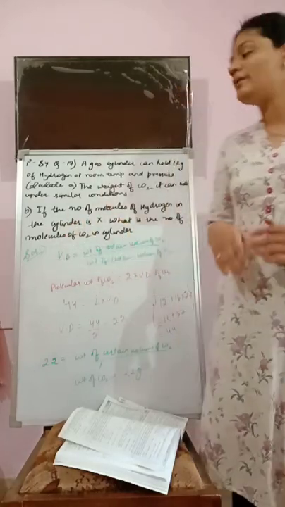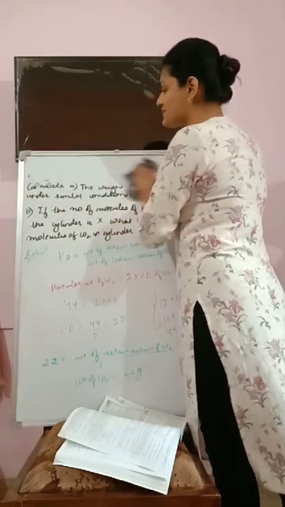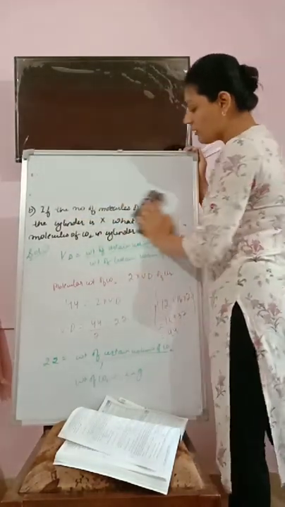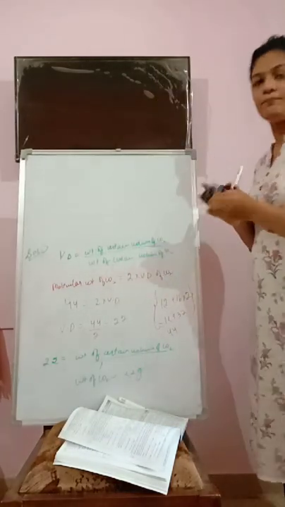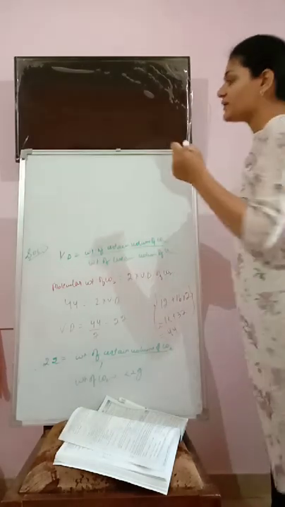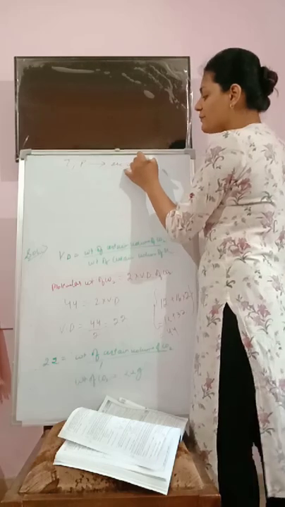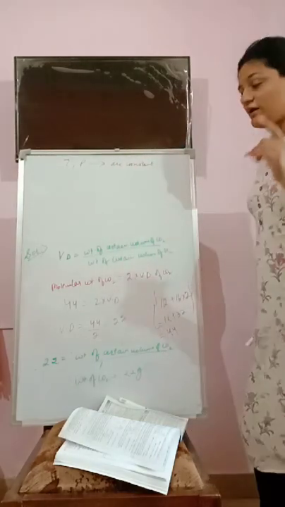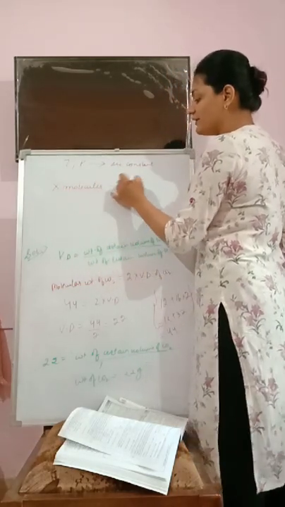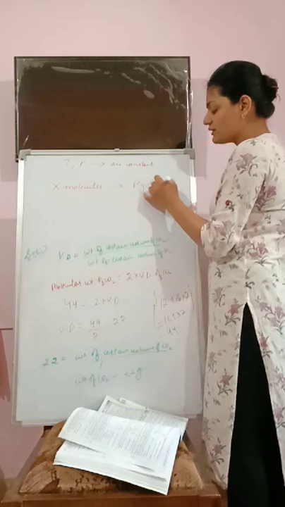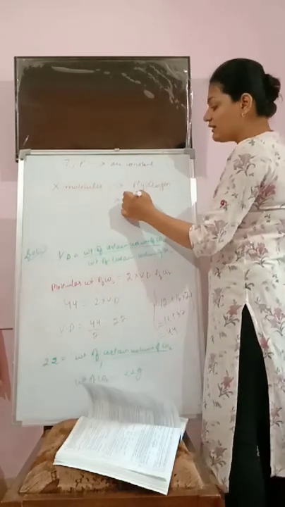Okay, so it is stated by Avogadro's law. You have not studied Avogadro's law since it was reduced, so I need to tell you about that also. Avogadro stated that if the temperature and pressure remain the same, listen very carefully, if temperature and pressure are constant, then if X molecules of hydrogen are there in a cylinder, the same number of molecules it will contain for any other gas in the same cylinder.